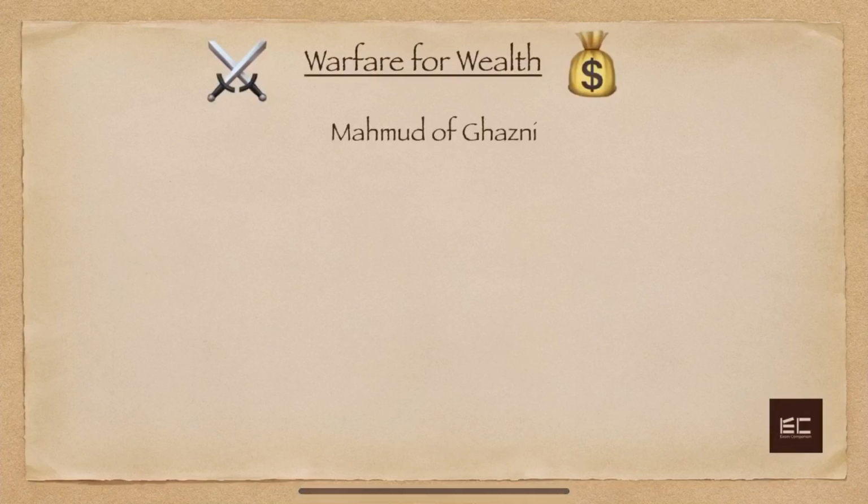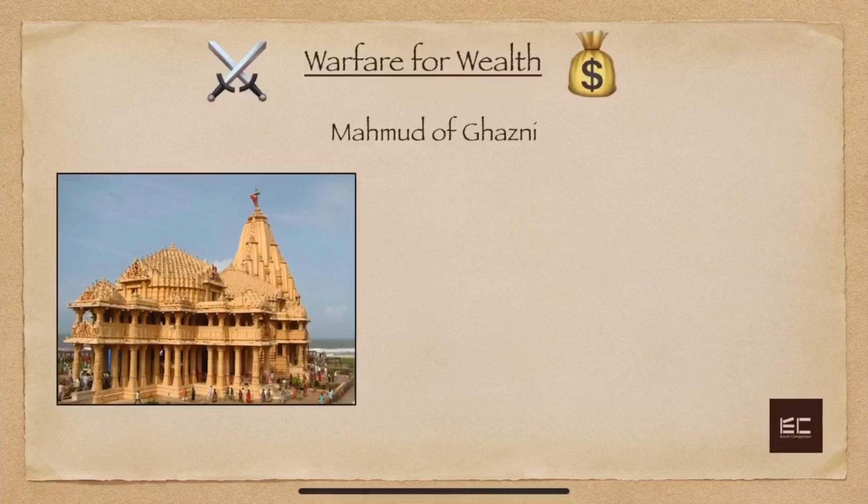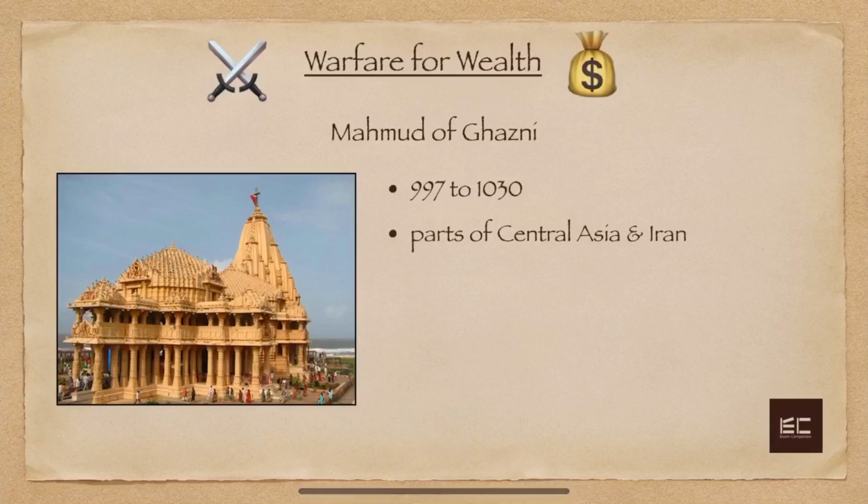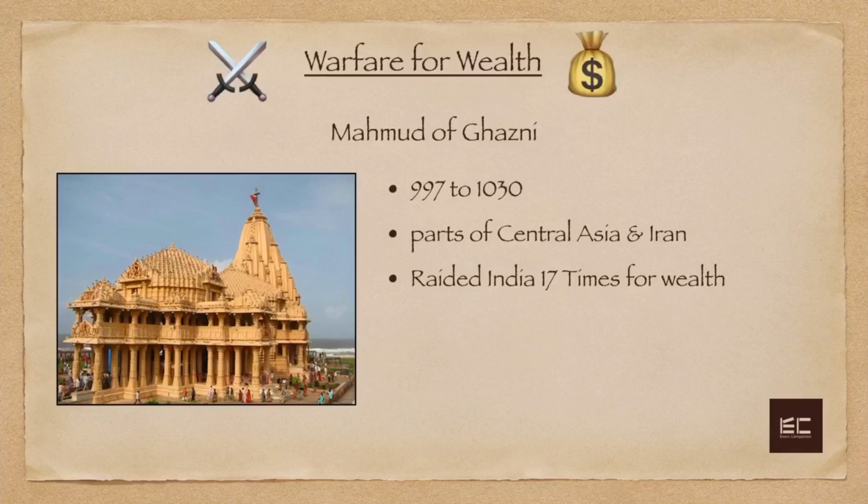He was a ruler from 997 CE to 1030 CE. He ruled over parts of Central Asia and Iran. He raided India 17 times for wealth. What he used to do is that he used to come to India, attack kingdoms, steal valuables from the temples and run back to his kingdom. His main targets were mostly rich temples.